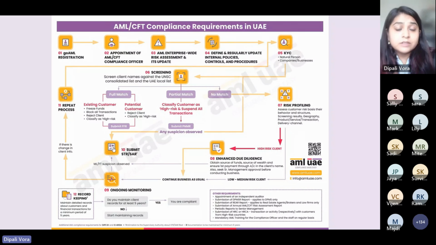compliance officer you proposed, the person who will be taking care of all of the AML compliances. So at the first stage, these documents are submitted. Once this is done, the supervisory authority gives the approval that this person can be appointed as the compliance officer. Once the approval is received, we then receive a username. Once that is done, we move on to the next step. That is, we create our organization ID and we again submit this document, and then the GoAML registration is completed.